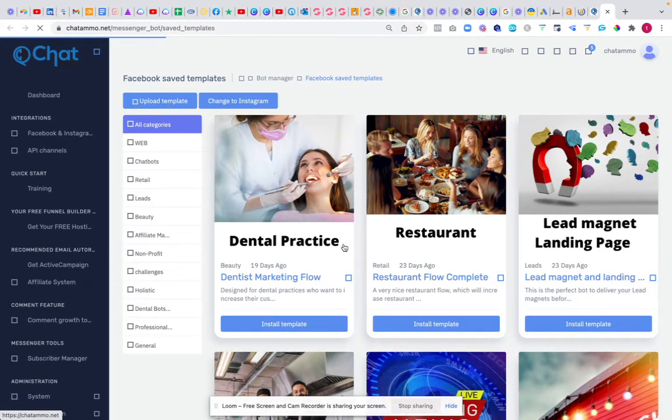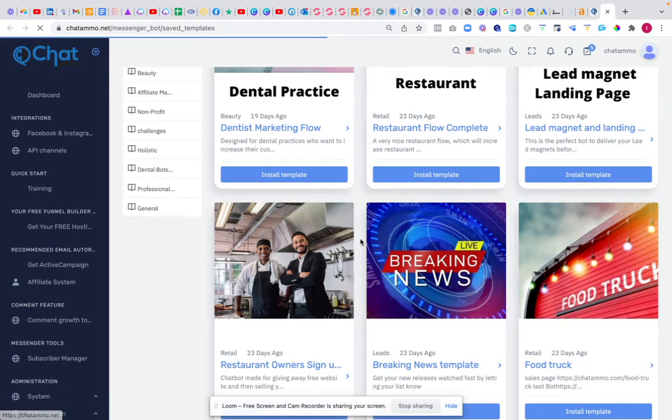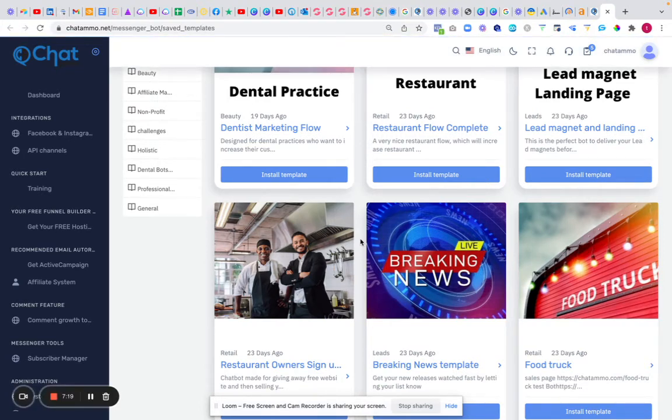Right, next you have your saved templates. These are all the templates that are here for you, ready for you to come in and pick. So you've got dental practice, restaurant, and the lead magnet. I love the lead magnet one, which I take straight from the funnel pages, which means you're not going to have to ask people for their email addresses. They're going to be straight into your chatbot flow, and that means you're going to get an awful lot more sales.